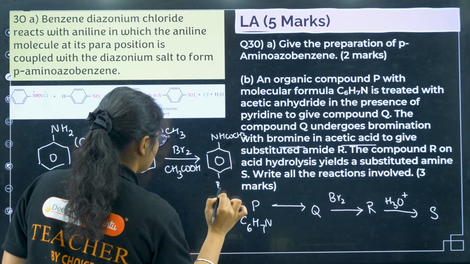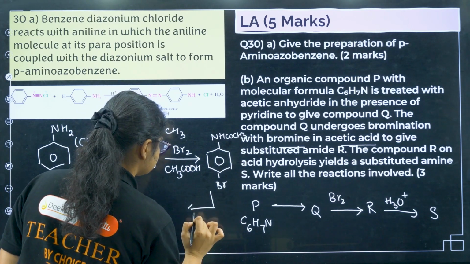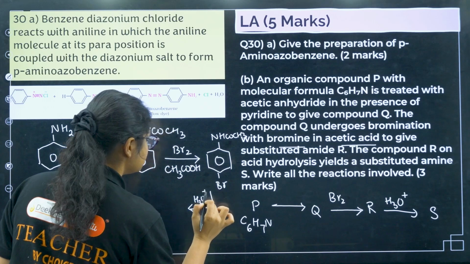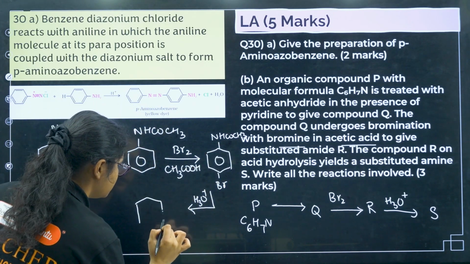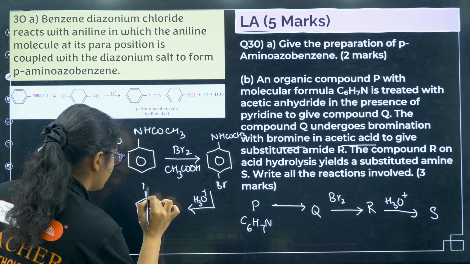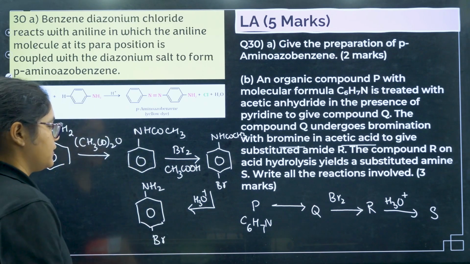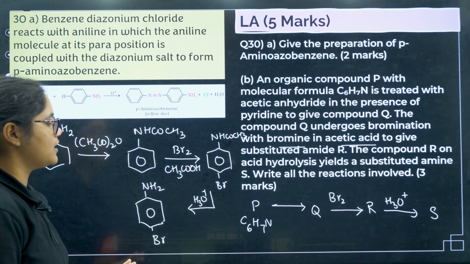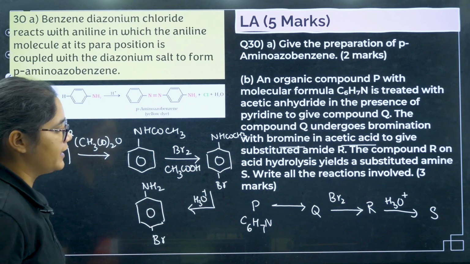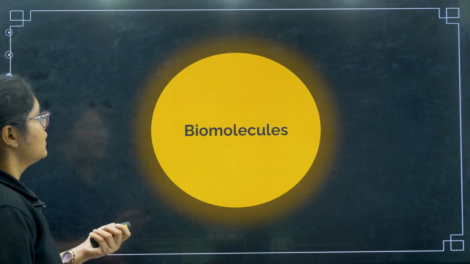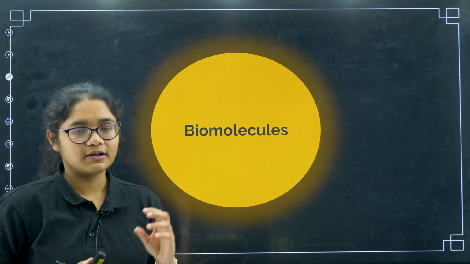Okay. After that, what will happen? If I do hydrolysis, this one will be replaced with your amine group NH2 and Br. Clear? So that is what will be the answer, P, Q, R and S. Clear? Okay, now we'll move to the last chapter, biomolecules.